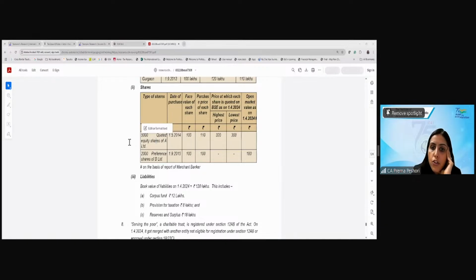What about the preference shares? Open market value 180 into 2000. Correct. 180 into 2000. What will you include in the liabilities?